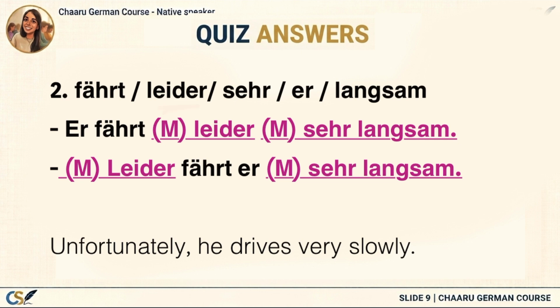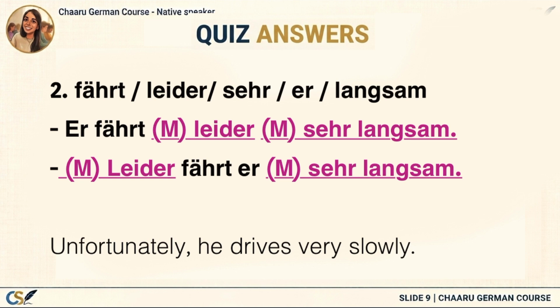Leider means unfortunately. It doesn't describe the verb directly. The verb is fährt. Instead, it expresses the speaker's opinion about the whole situation. It tells us that the speaker thinks it's unfortunate that he drives slowly. Next, we have langsam. This is an adverb of manner because it answers the question, how does he drive?